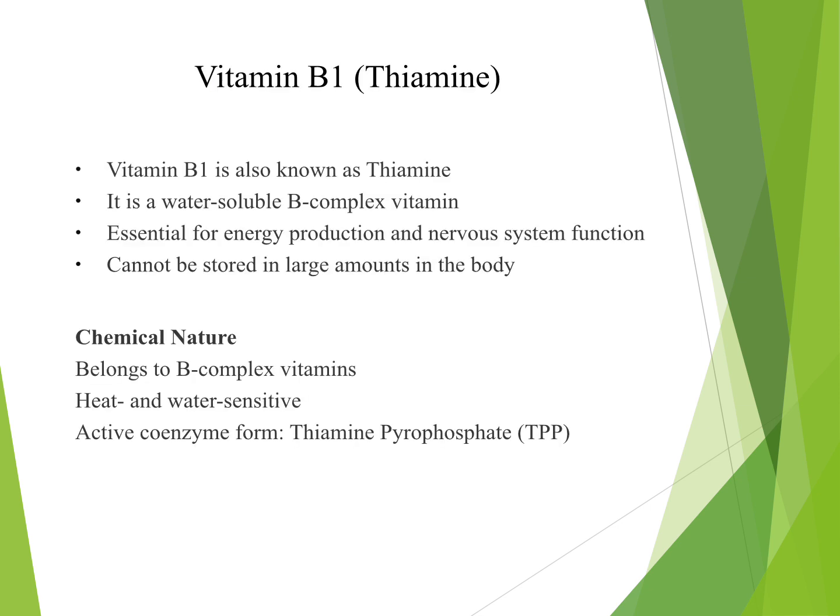First is vitamin B1, also known as thiamine. It is a water soluble complex vitamin. As we know, it is readily soluble in water, and essential for energy production and nervous system function. It can't be stored in a large amount in the body. In the body, thiamine is converted into thiamine pyrophosphate, also known as TPP. It helps in the breakdown of glucose.